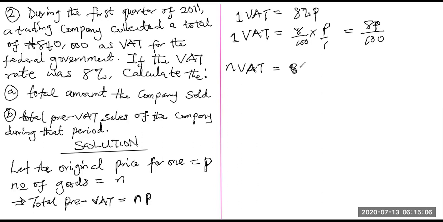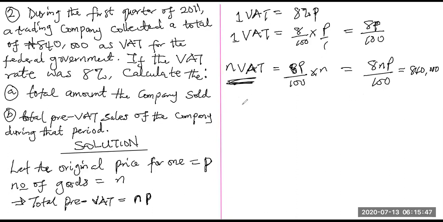Number of for 1, okay. M VAT is going to give us 8p, number for 1 over 100 multiplied by n, and that will give us 8mp over 100. And of course, this M VAT we are now having here is the same thing as the 840,000 naira that the company made, because look at it, they made a total of 840,000 naira. So the total VAT they made is equal to 840,000 naira. That is it.